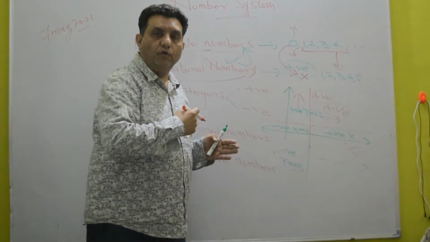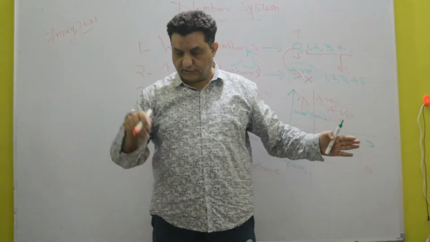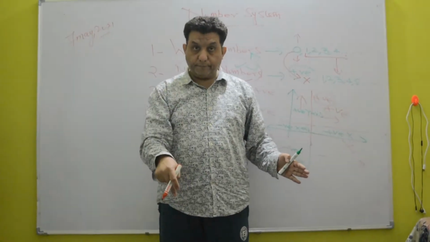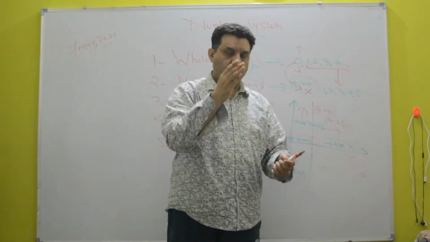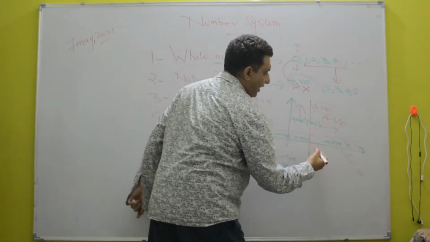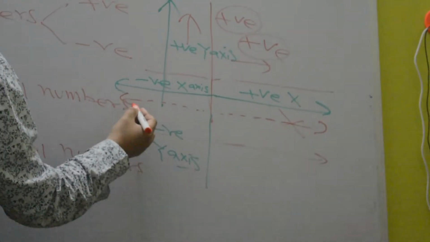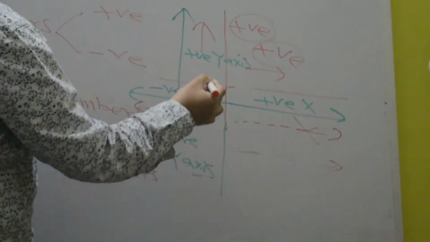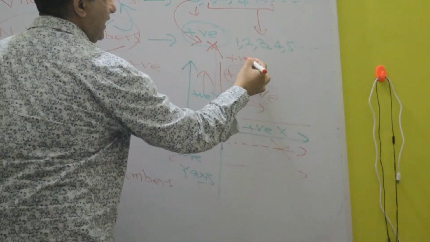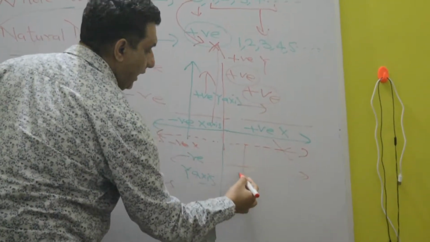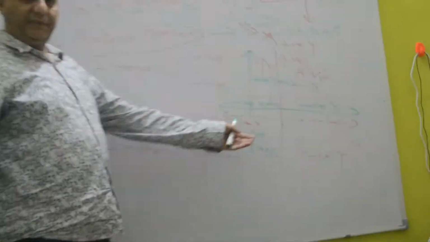This floor is the x-axis. If I am moving here, this is the positive x-axis. If I am moving here, this is the negative x-axis. If I am moving upwards, it is the positive y-axis. If I am moving down, it is the negative y-axis. Okay, fine. What does it mean?